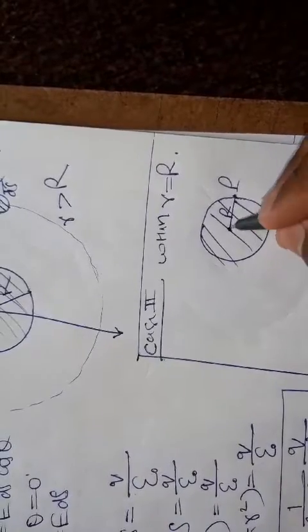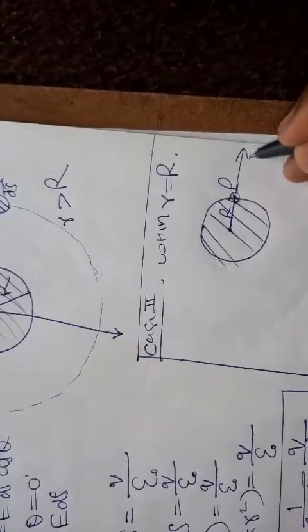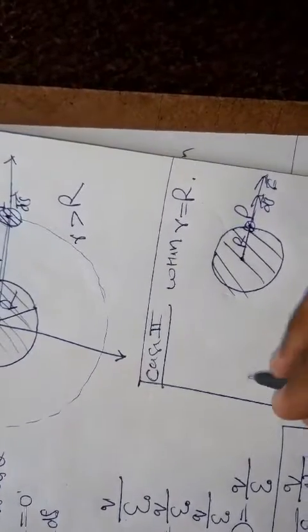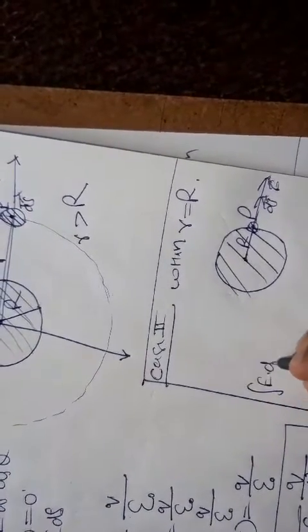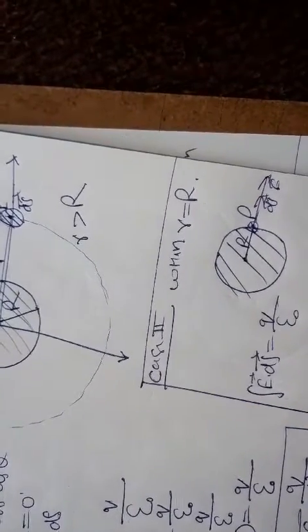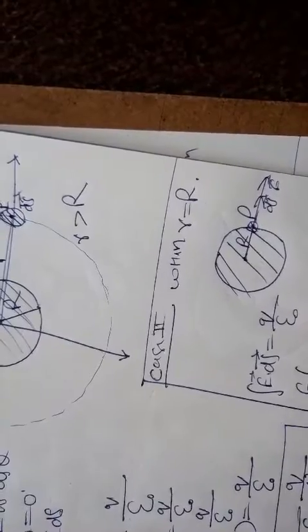Now E and small ds are both in the same direction. Here integration of E dot ds is equal to q upon epsilon naught, and this will be converted into E into S.